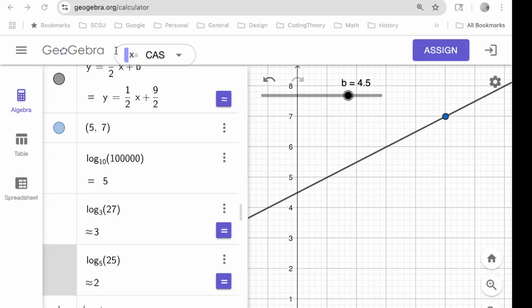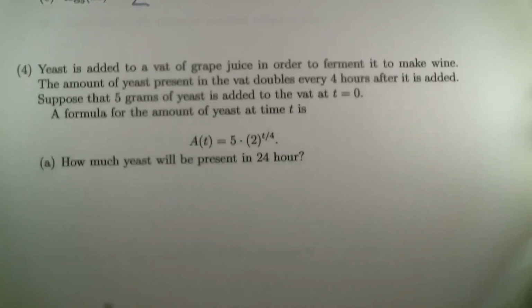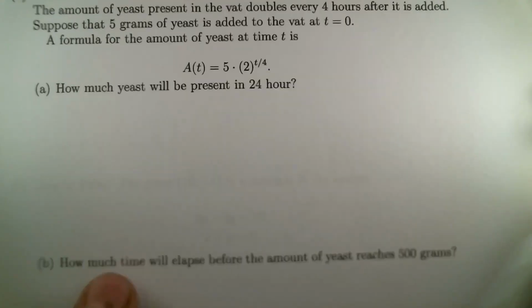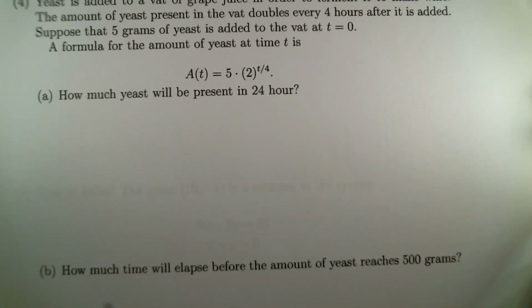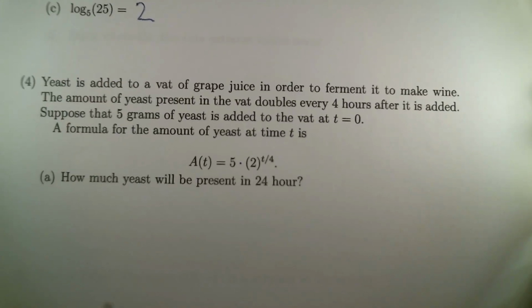We're about to try the next one. Now, this is an application of the exponential growth stuff, and you will be using logarithms at some point in any kind of application of exponential growths. Well, maybe not all the time, but if you get one of these kind of questions, how much time will elapse before you reach a known amount? That's going to be requiring logarithms. Okay, so let me read this to you, and then we'll attempt to solve it.